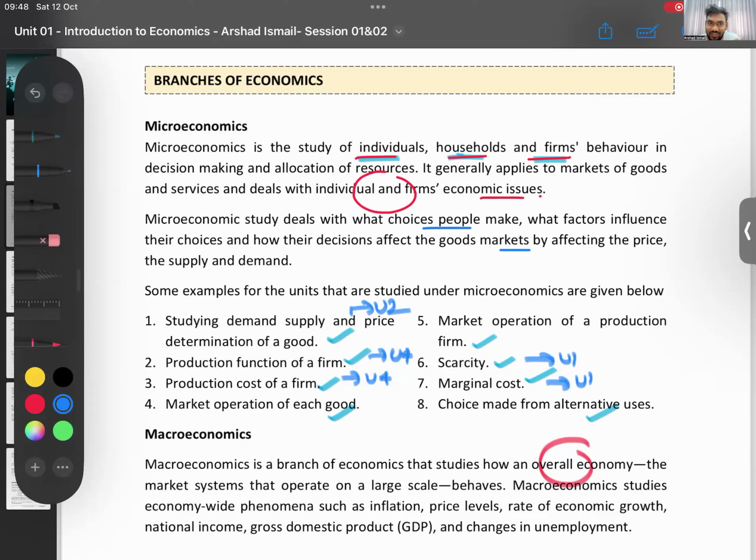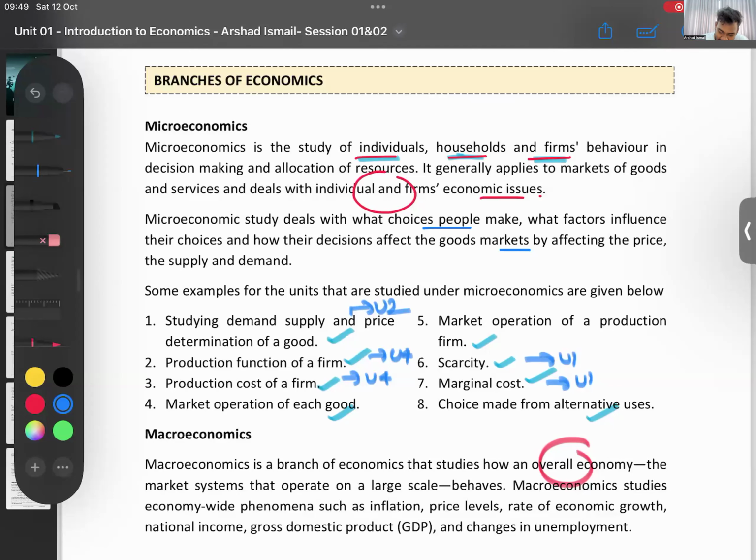The price of the good, how much of demand is there? Right now, how much demand is there for my good? Let's say 2026 class, my current first batch there is around 120. Now this batch, I think there is around 78. Let's say 200 people in total. So total, there is a demand of 200 students. One good, one class. That's what microeconomics is about.